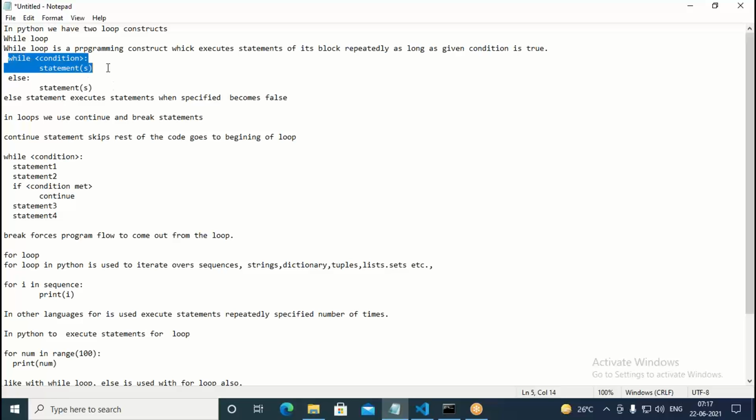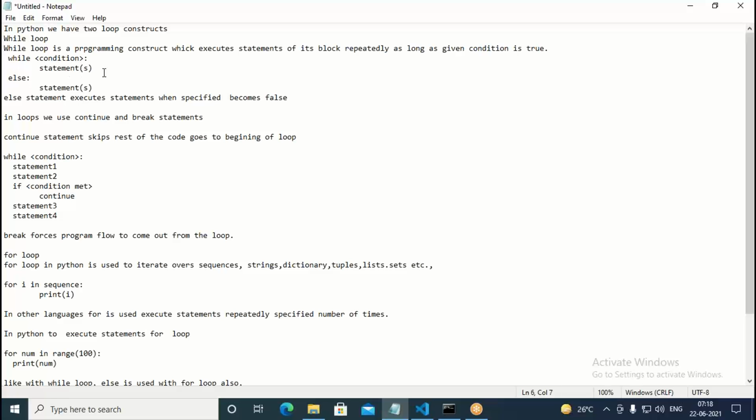That means whenever the while loop comes to an end, we come to the else part. Whenever it is normally getting executed, we come to the else part. But whenever we have any break statement in the while loop, it never comes to the else part. Remember this.